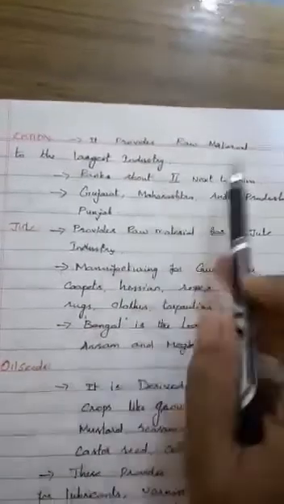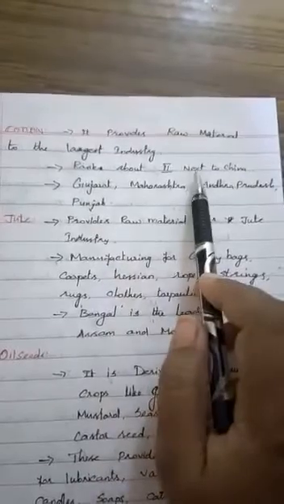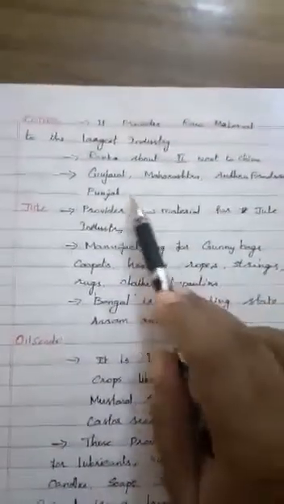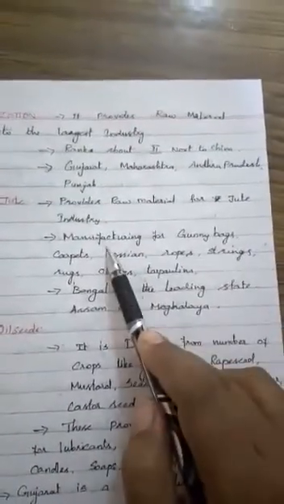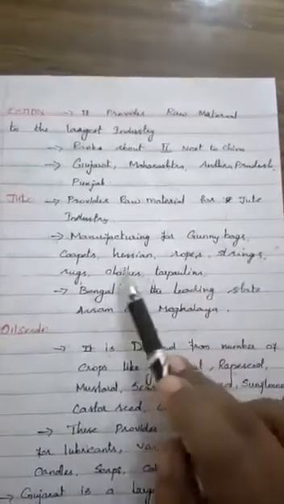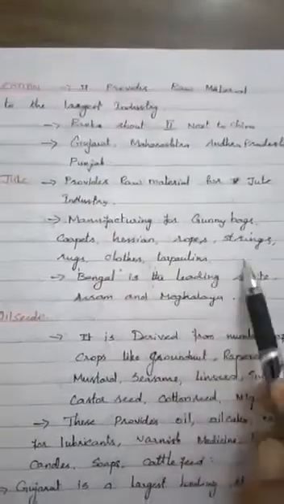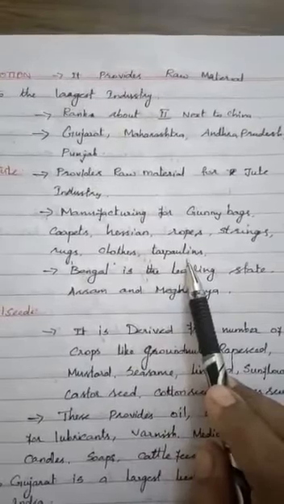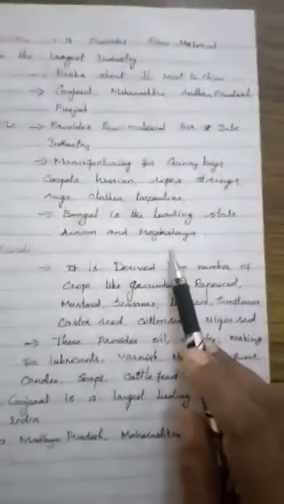Then cotton. It provides raw material to the largest industry. India ranks second, next to China. Then Gujarat, Maharashtra, Andhra Pradesh and Punjab. Then jute. It provides raw material for the jute industries, manufacturing gunny bags and carpets, hessians and ropes, strings, rugs, cloths and then tarpaulins. Bengal is the leading state, and Assam and Meghalaya also.